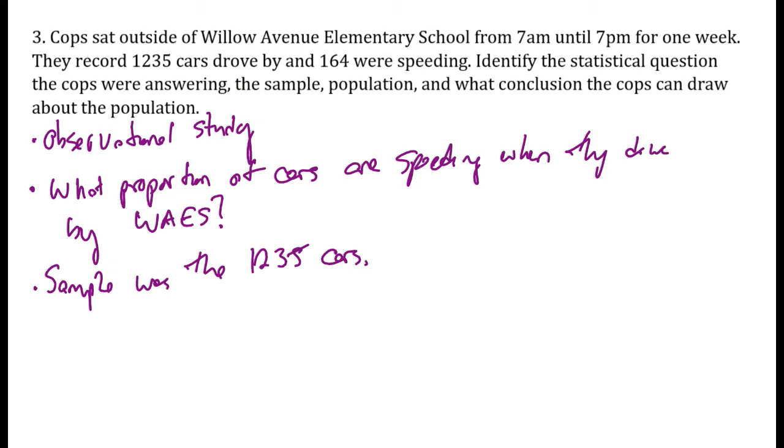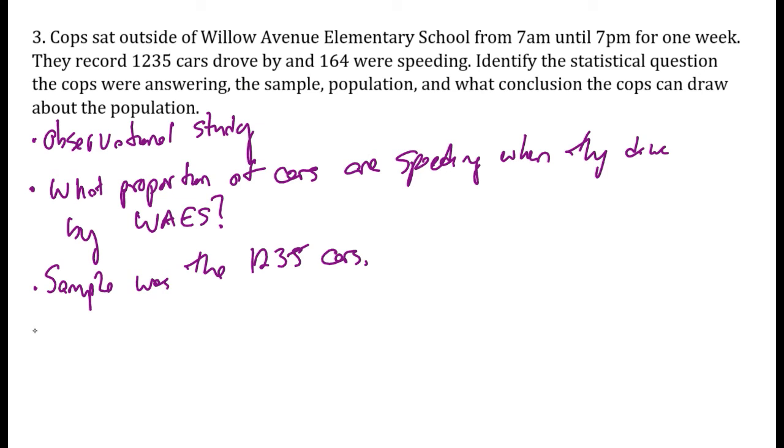And because they did it for a week from 7 a.m. to 7 p.m., the sample's data can only represent the population of cars that drive by Willow Ave from 7 a.m. to 7 p.m. We don't know anything about the cars that drive at 8 p.m. It's probably the same, but we can't infer that because our sample is only from that time period. So we can't use our sample for other populations that we didn't take our sample from.